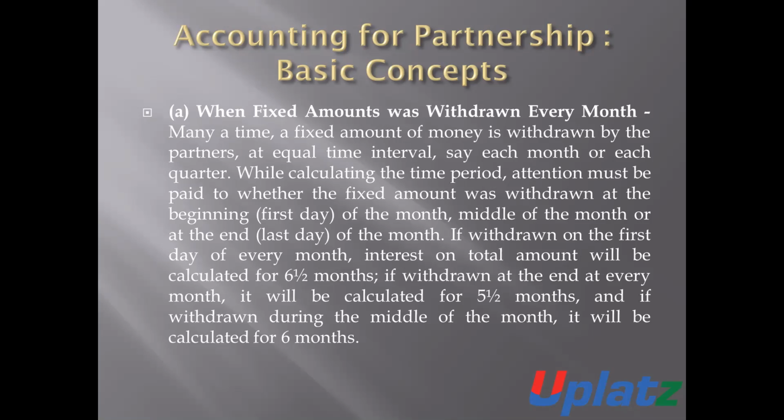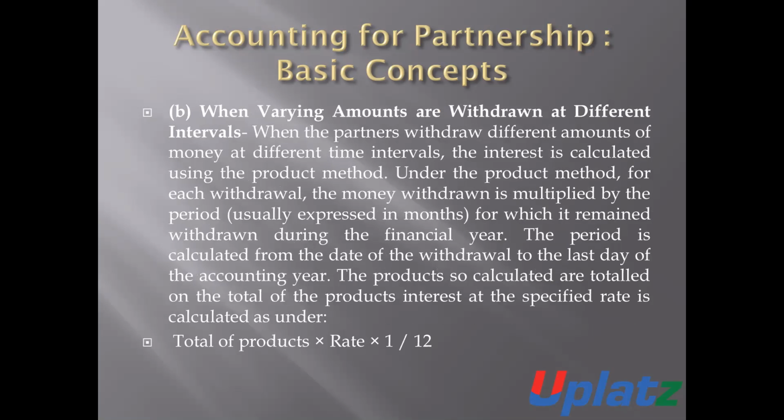This is the procedure when fixed amounts are withdrawn every month. Number two, when varying amounts are withdrawn at different intervals. When the partners withdraw varying amounts for their personal use at different intervals, then the interest is to be calculated by using the product method.